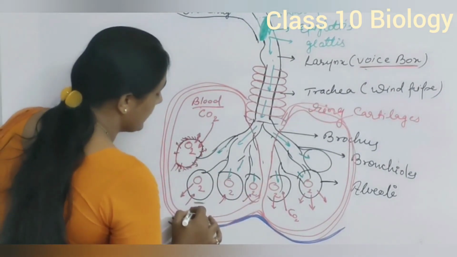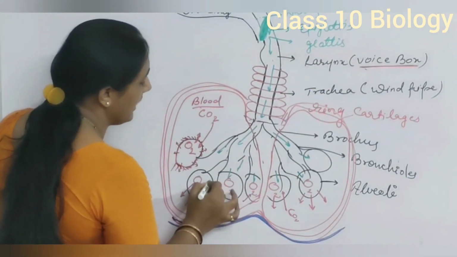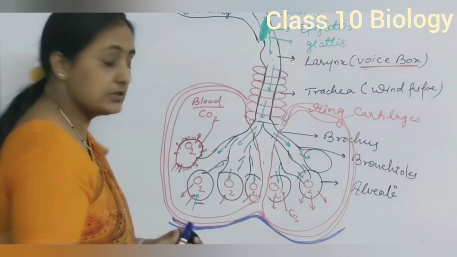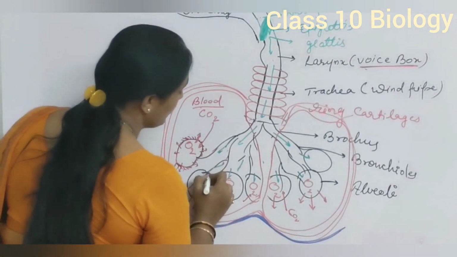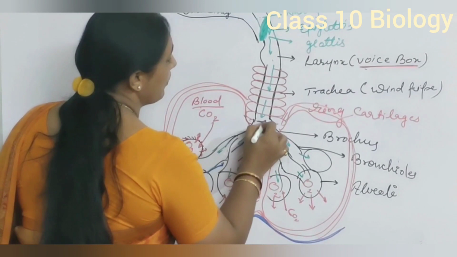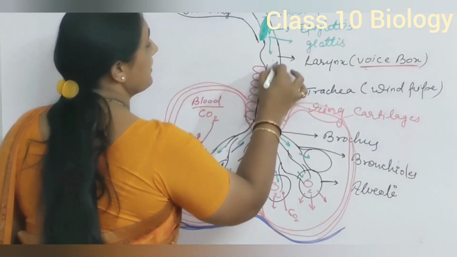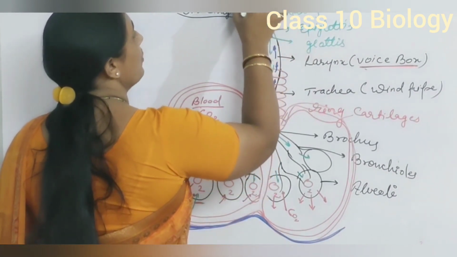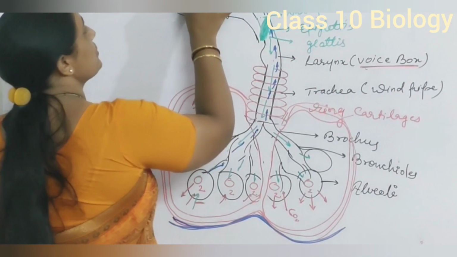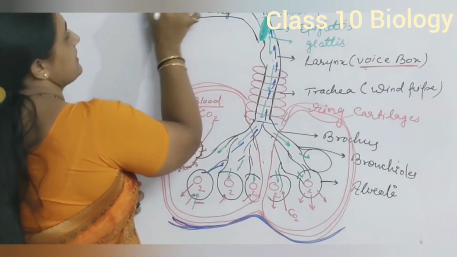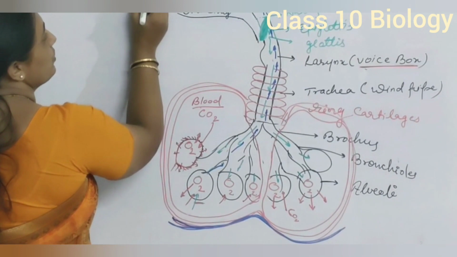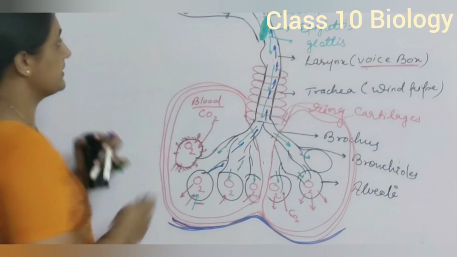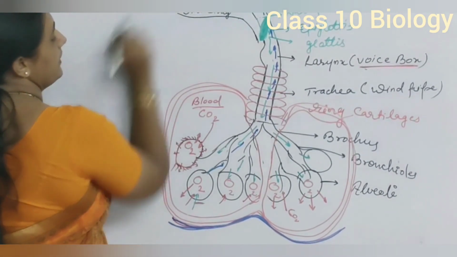In the same way, from the lungs CO2 enters the alveoli, from alveoli CO2 goes out into the bronchioles, from bronchioles into the bronchus, from bronchus into the trachea, from trachea to larynx, from larynx to pharynx, from pharynx to the nasal passage, and from the nasal passage through the nostril CO2 comes out and O2 gets in. This is the only passage through which these gases, O2 and CO2, travel.